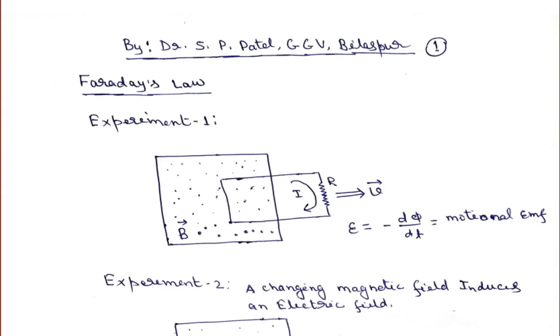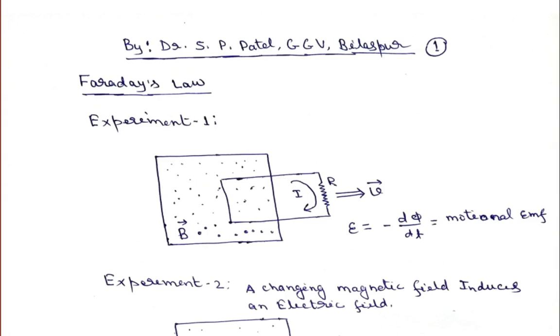Then in the previous lecture I gave a problem on an alternating current or voltage generator, where a square loop was rotating in a uniform magnetic field, and we saw that one can generate a sinusoidal wave voltage because of the motional EMF. Now we are ready to learn another law of your syllabus, known as Faraday's law. As I discussed, because of the motion of the circuit or magnetic field, you can generate an EMF.